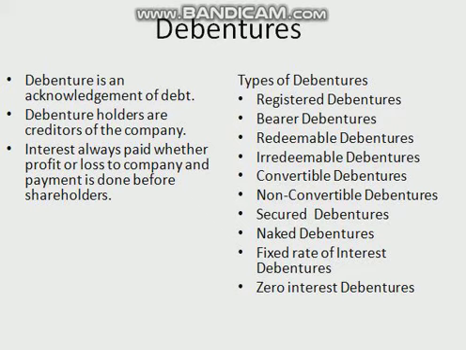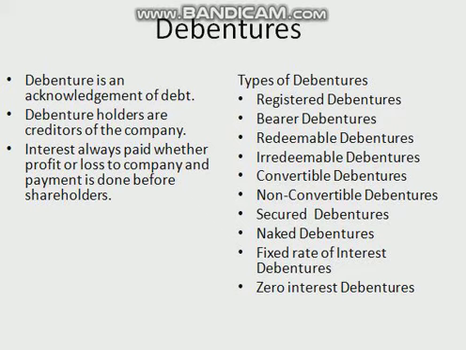Now the second basis is on the basis of redemption. On the basis of redemption, there are two types of debentures: redeemable debentures and irredeemable debentures. Redeemable debentures are those which are redeemed, or the payment of which is made, during the lifetime of the company, generally after a specified period of time. In irredeemable debentures, the issuing company does not fix any date by which they should be redeemed, and the debenture holders cannot demand payment so long as it is a going concern. Usually, such debentures are payable after a long period of time or on winding up of the company.